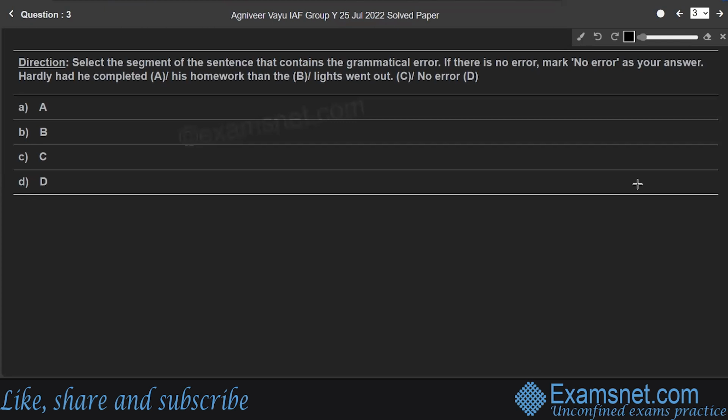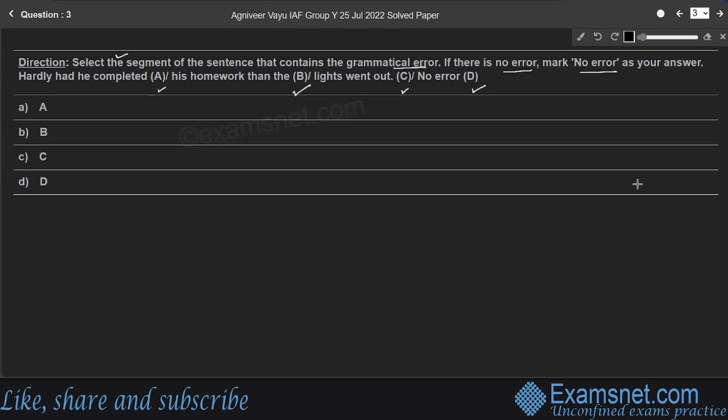Question 3. Select the segment of the sentence that contains the grammatical error. If there is no error, mark no error as your answer. So here students, A part is hardly had he completed his homework than, the B part is the lights went out, and D part is no error, right?